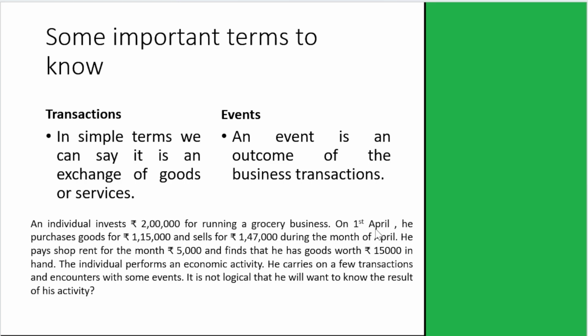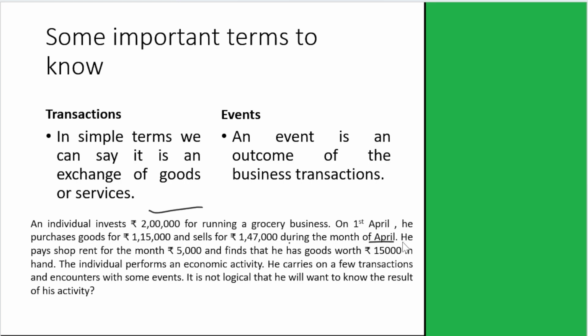On 1st April, he purchased goods for rupees 1 lakh 15,000 and sold them for rupees 1 lakh 47,000 during the month of April. Okay, so here what the individual does, he invested rupees 2 lakh for running a grocery business. Then on 1st April, he purchased goods for rupees 1 lakh 15,000 and sold those goods for rupees 1 lakh 47,000 during the month of April itself.